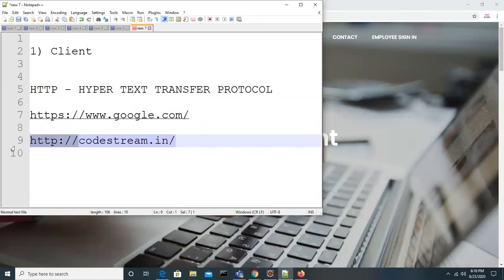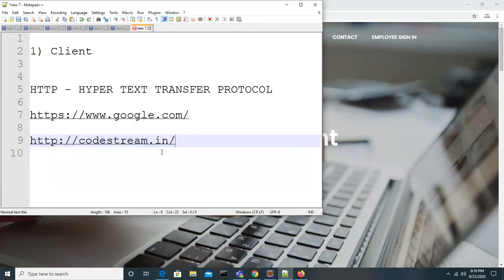HTTP. The meaning of this is that the browser will use the HTTP protocol language. That means the browser already knows this language, because the language instructions are already built into the browser. HTTP stands for Hypertext Transfer Protocol.